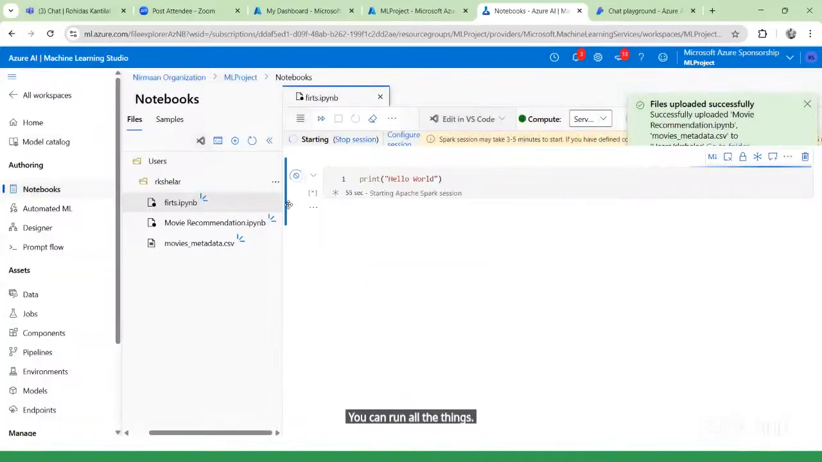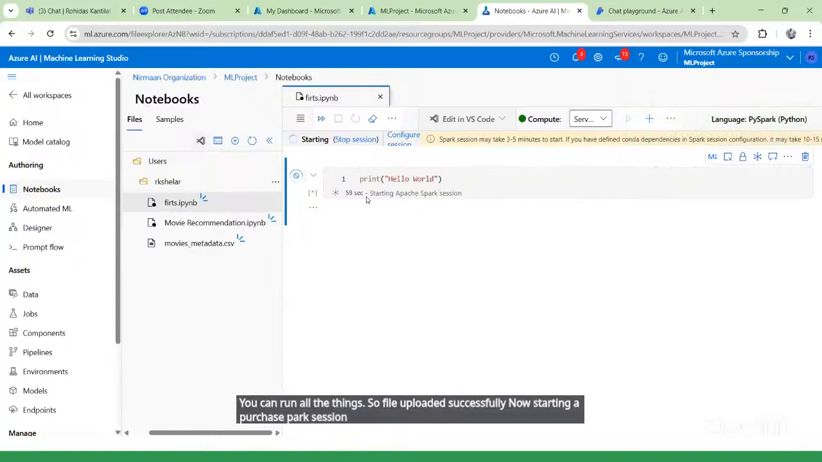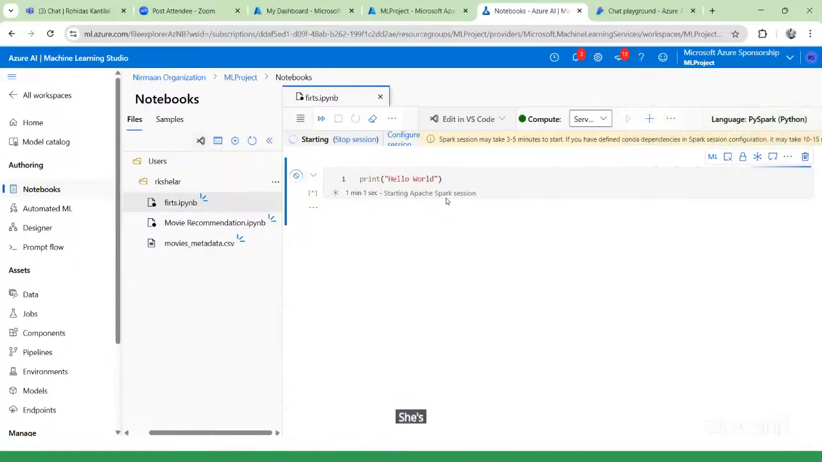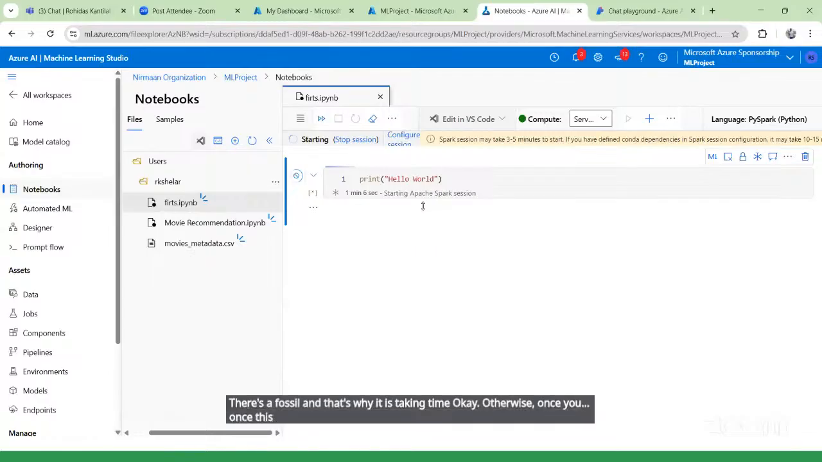So file uploaded successfully. Now starting Apache Spark session, the session is also going on. This is the first cell and that's why it is taking time. Otherwise, once this is done, for the other cells it will not take much time. Okay, so hope it is clear to everyone. Is it clear?